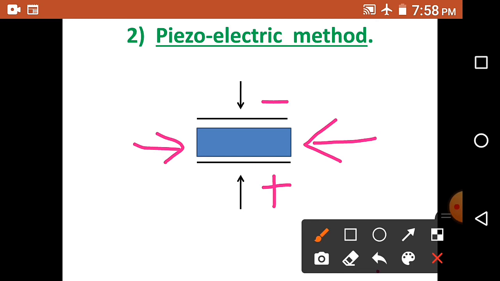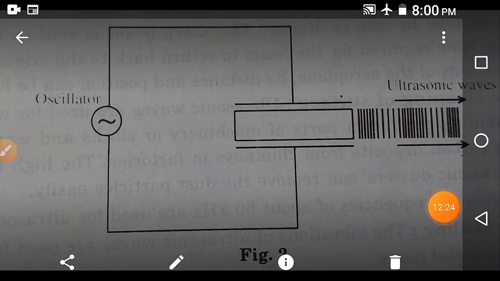If an alternating potential difference is applied across the quartz crystal, then it undergoes vibrations, and these vibrations then produce ultrasonic waves. So here the figure shows a quartz crystal connected to produce ultrasonic waves.